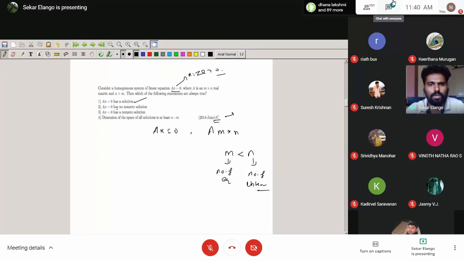AX equal to 0 has no non-zero solution. AX equal to 0 has a non-zero solution. Here the option is that a non-zero solution will exist, and here the option is that a non-zero solution cannot exist. Note that "no non-zero" is not about the zero solution.